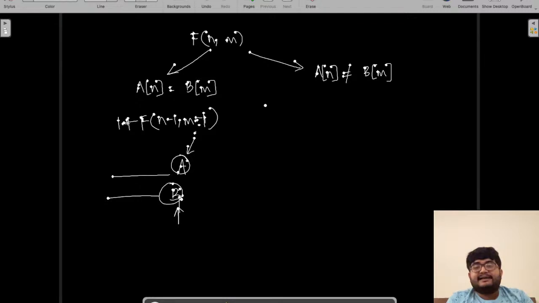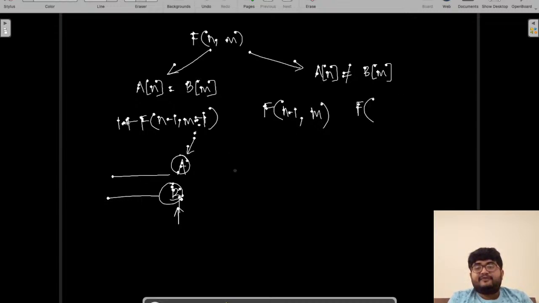So this will basically go to that fact that if we get rid of this a, what are we left with? We are left with the first n minus 1 characters of the first string. And what are we left with in b? The first m characters, because we are not getting rid of this b yet. So f(n minus 1, m).